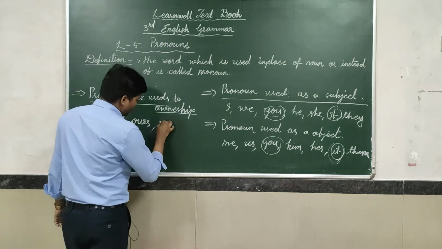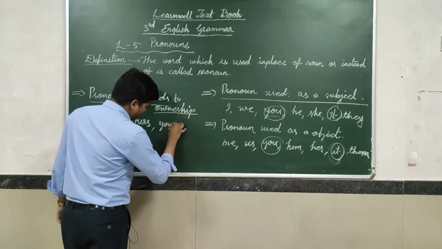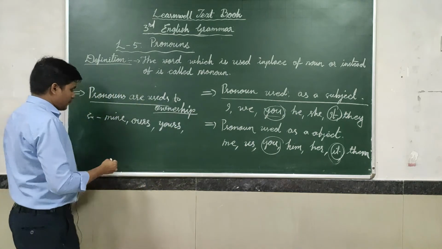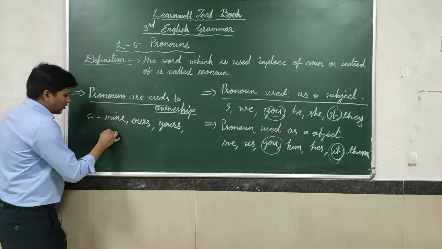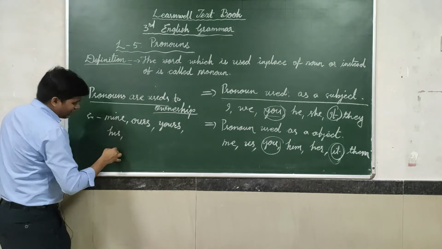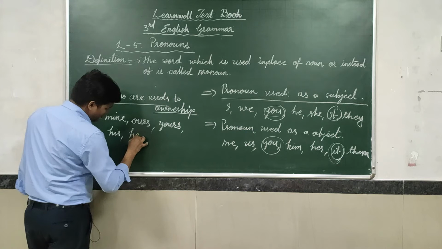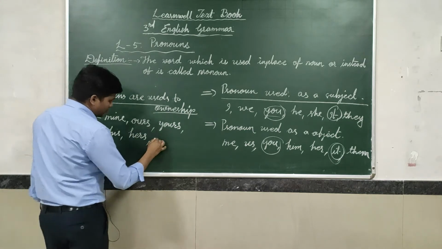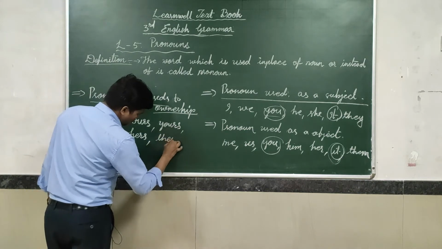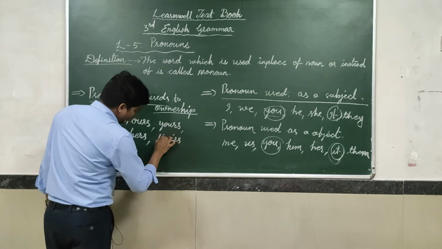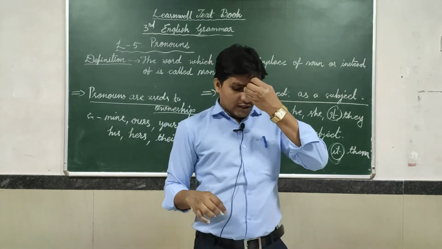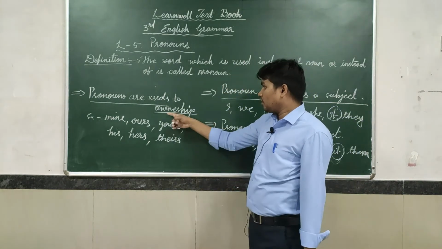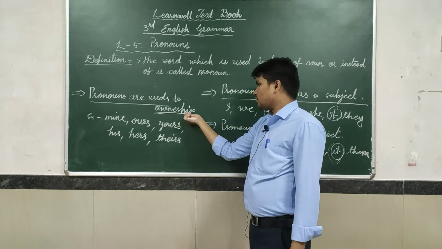ours, yours, his, hers, theirs. Got it? These are called ownership.